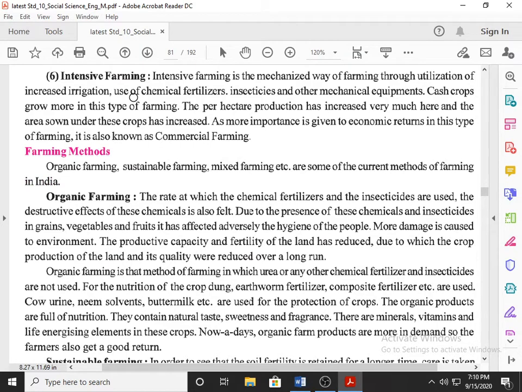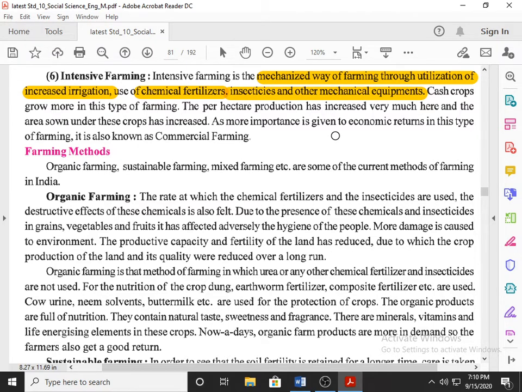intensive farming. Now intensive farming is the mechanized way of farming through utilization of increased irrigation and use of chemical fertilizer. So here what happened? Intensive farming is such farming where it is a mechanized way of farming where we will focus on two things specially. First, utilization of increased irrigation. You will go for more irrigation and you will go for use of chemical fertilizer, insecticide and other mechanical equipment like tractor, thresher, all these you will use.